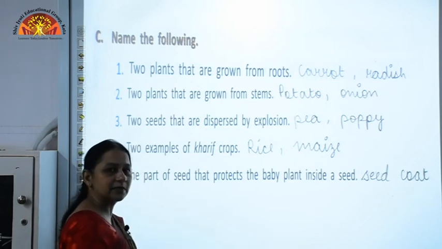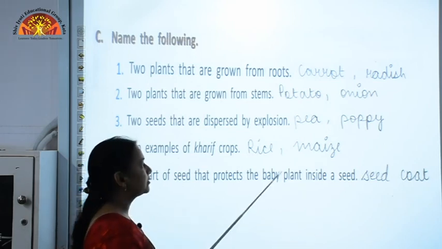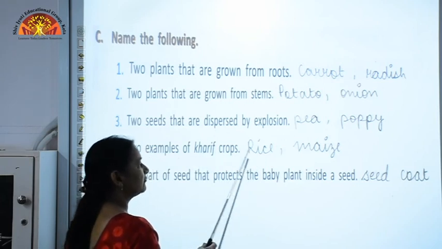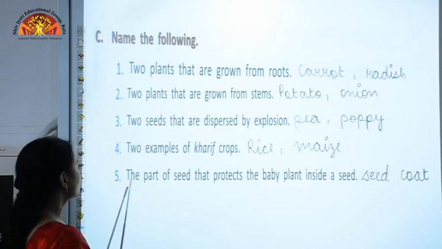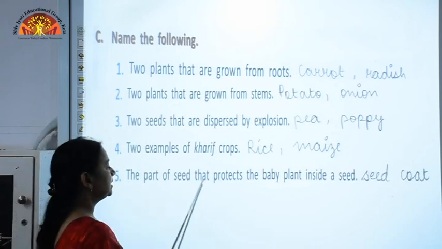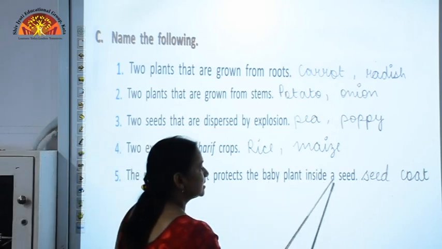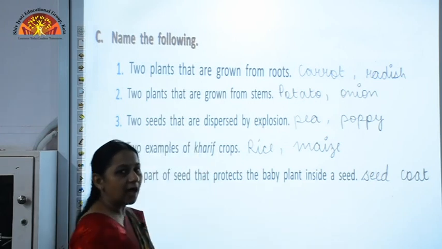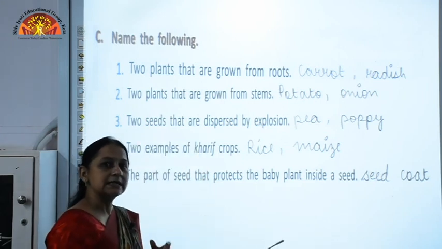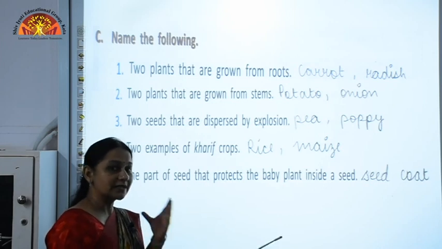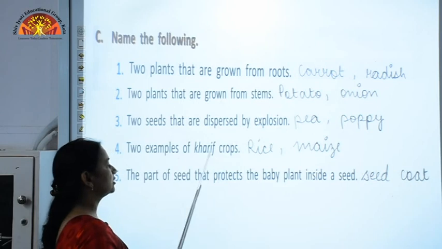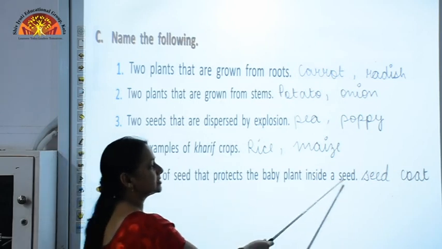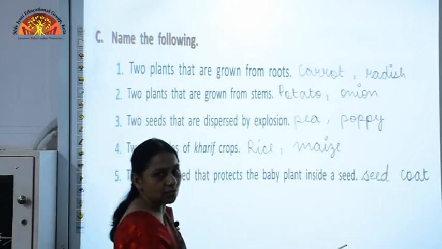Examples of Kharif crops are rice and maize. The next one, the part of a seed that protects the baby plant inside a seed. The outer covering protects the seed inside. So, what is the outer covering called? Seed coat. So, the correct answer is seed coat.